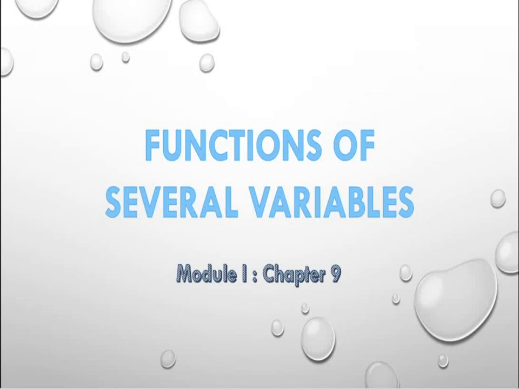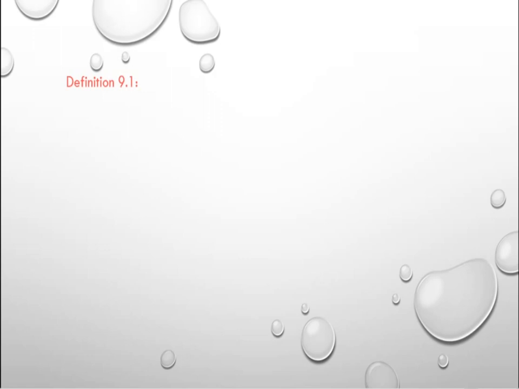We are going to discuss functions of several variables. A multivariable real-valued function is a real-valued function whose domain is a subset of Rn and range a subset of R. First, we are going to describe some basic ideas about vector space in Rn.